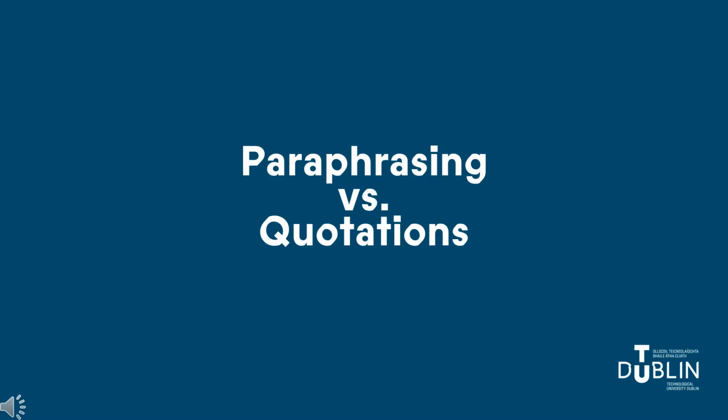There are slight differences between how you present in-text citations when you're paraphrasing versus when you include direct quotations. Generally speaking, you should paraphrase more often than quoting, as this is beneficial for two reasons. Firstly, it lets the reader see that you understand what you've read, and secondly, it helps keep the flow of your own writing. But remember, every time you quote someone's words directly or make use of their ideas or concepts paraphrased into your own writing, you must include an in-text citation to that original work.